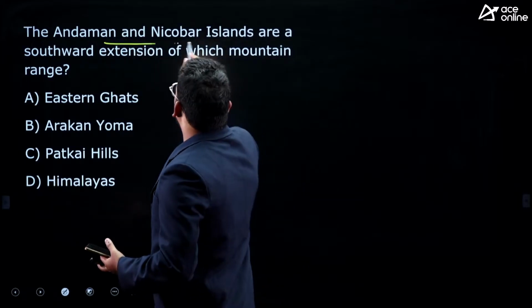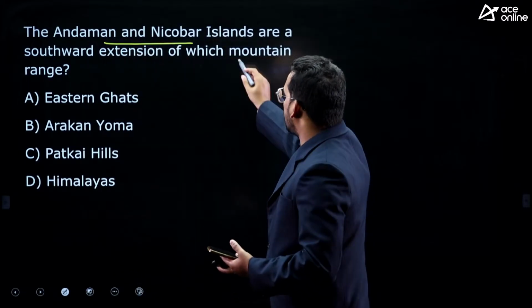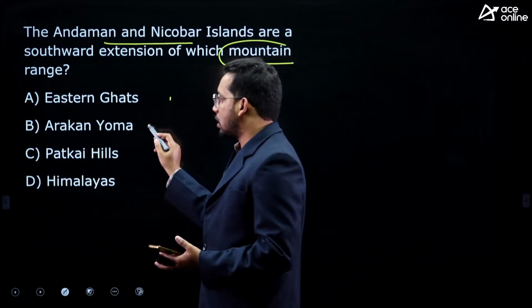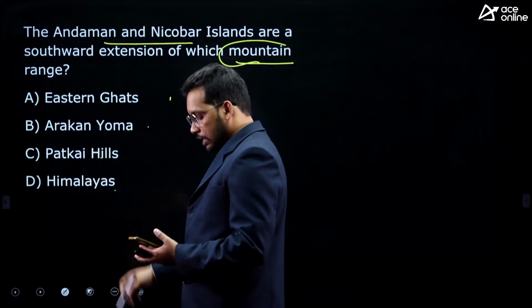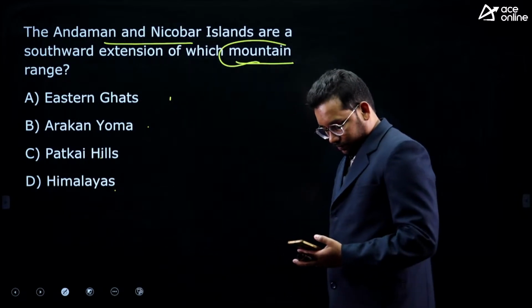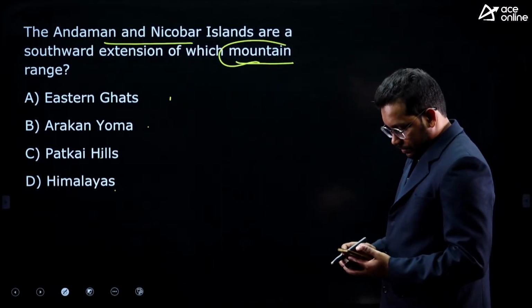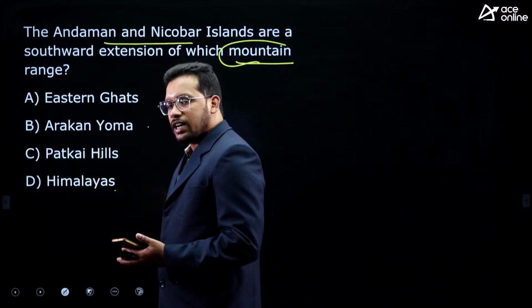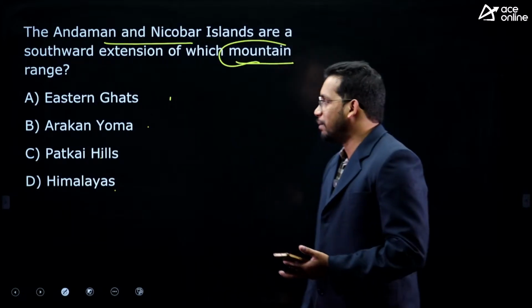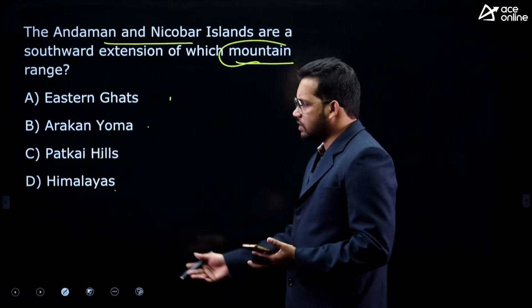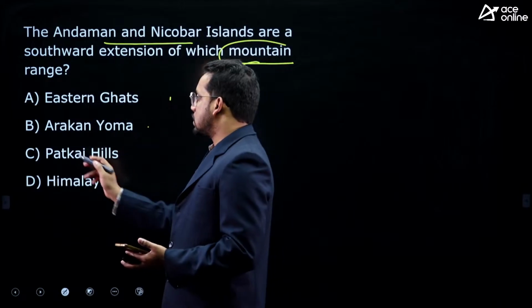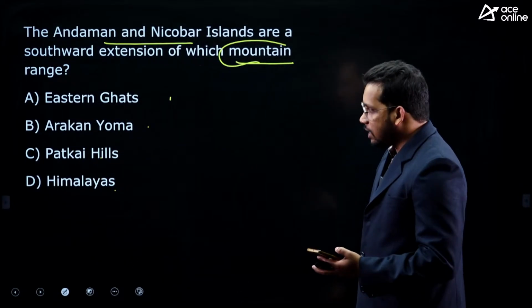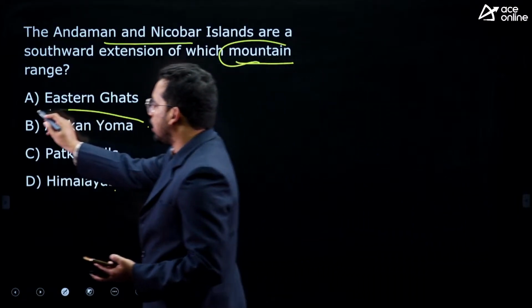Next one, Andaman Nicobar Islands are the southward extension of which of the following mountain ranges? Eastern Ghats, Arakan Yoma Range, Patkai Hills, Himalayas. Tell me. This is a little bit unpopular question, but yeah, you can again get an edge. I have discussed this in the class if you are an offline student. The answer is Arakan Yoma Range.